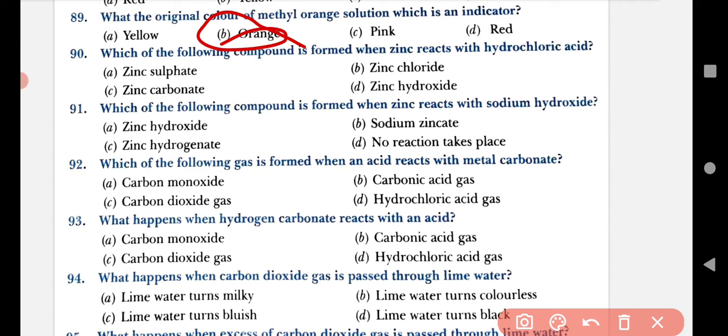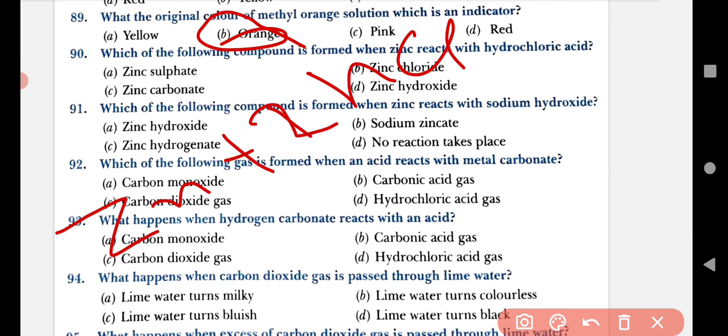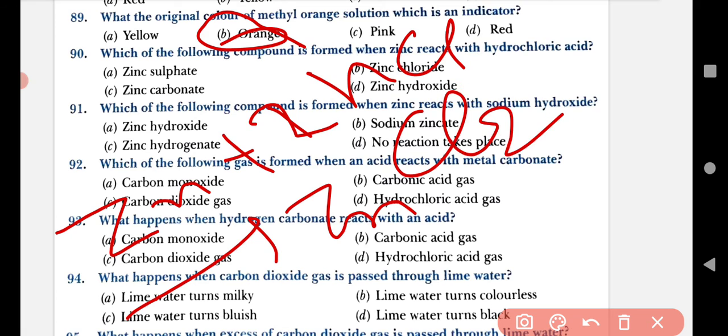Now question number 90. Which of the following compounds is formed when zinc reacts with hydrochloric acid? Zinc chloride is formed. Let me explain the chemical reaction: Zn plus 2HCl gives ZnCl2 plus H2.